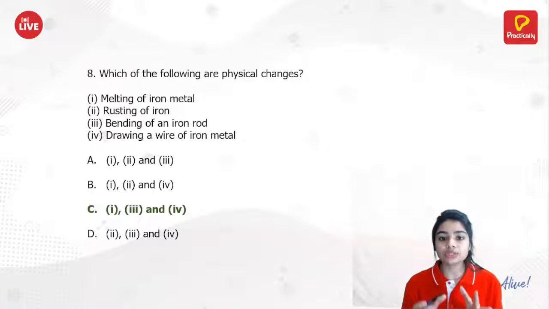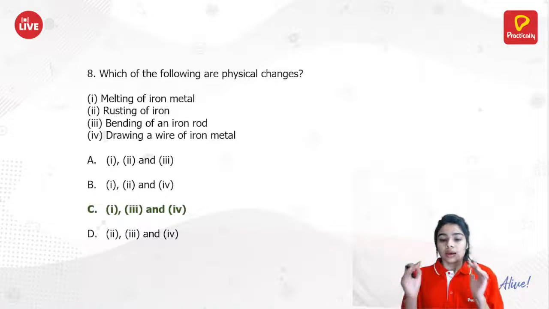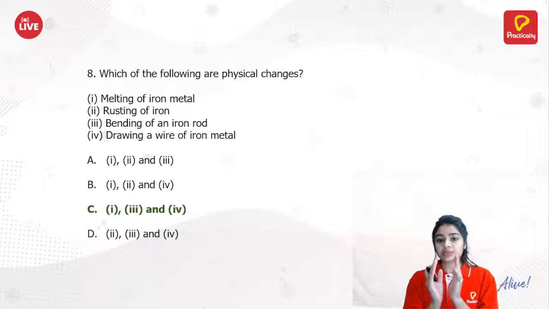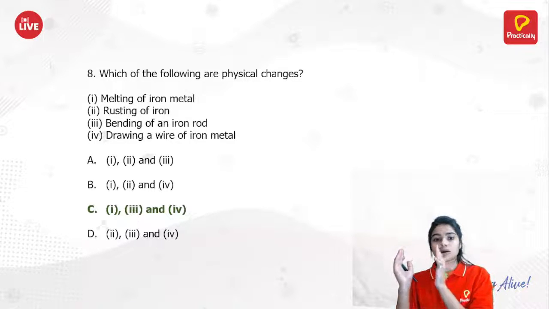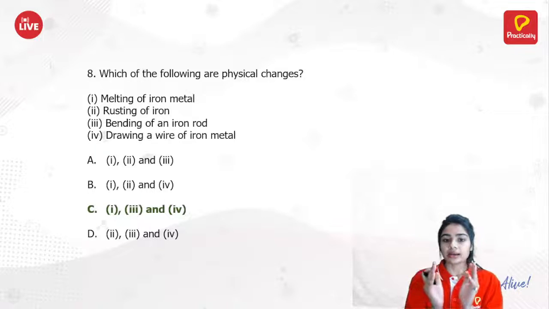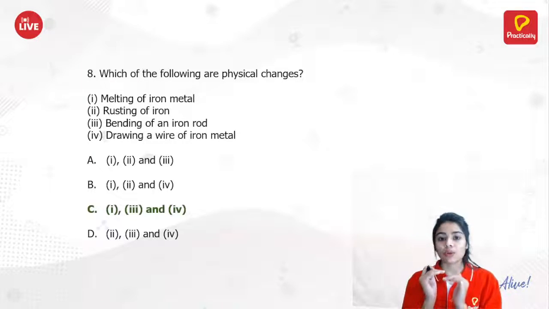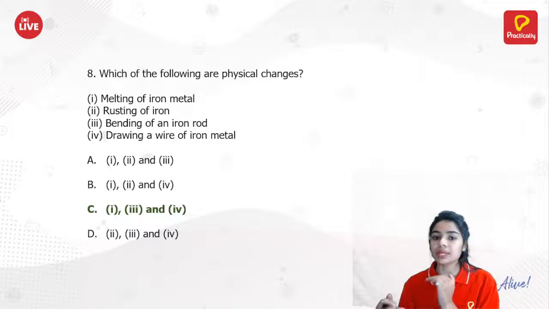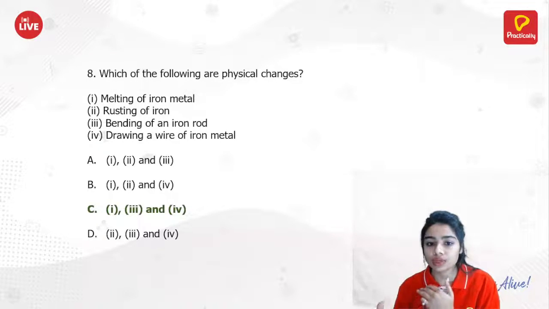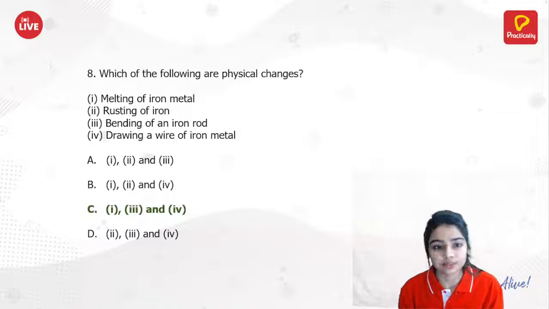First of all, you need to know the difference. The basic difference between a physical and a chemical change is that in a physical change, no new substance is formed. But in a chemical change, a new substance is formed with new properties.